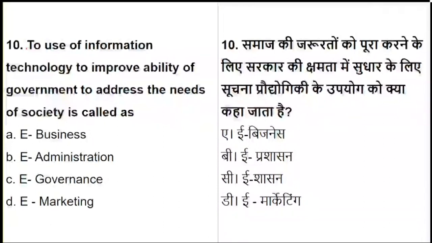Yes, answers have started coming. Let's see how many of you are able to come quickly with the answers. Tomorrow we'll have a little bit of a rapid round, because as I said, every alternate day I'll keep giving you practice of coming to the answer very quickly, as an examination mock test. So when we talk about improving the ability of government to address the needs of society, it's called e-governance. The rules and regulations are in the form of e-governance.